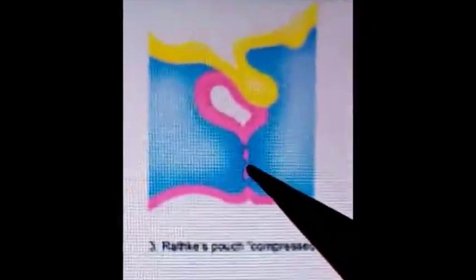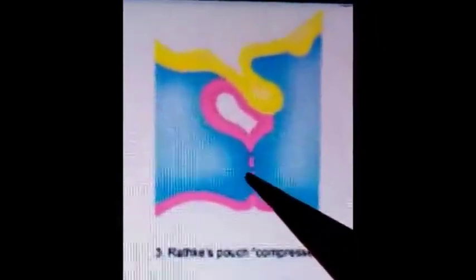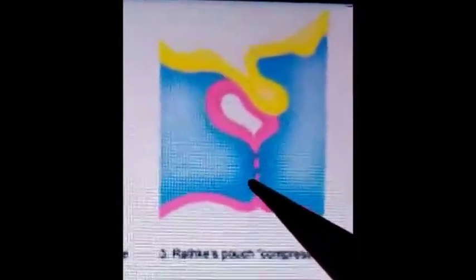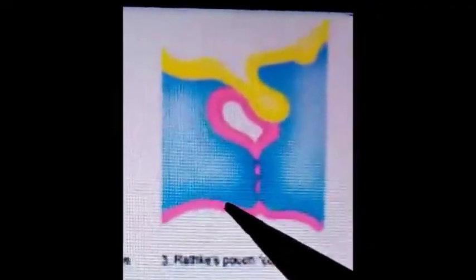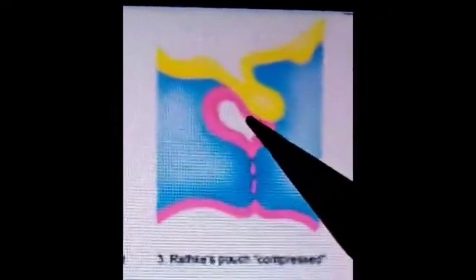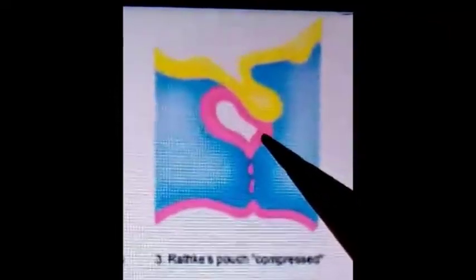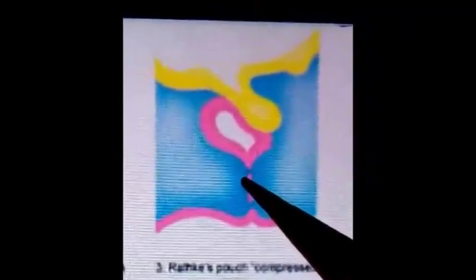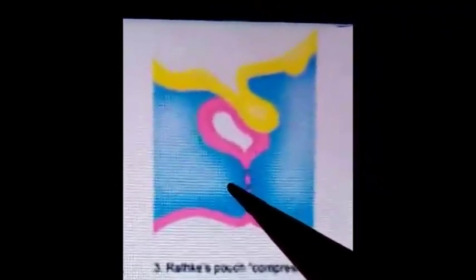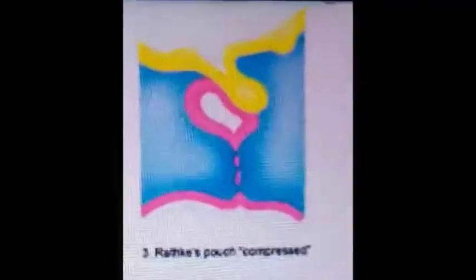The lower part or base of this Rathke's pouch gets constricted and separated from the oral epithelium. This pink colored structure is the oral epithelium. So this is separated from the oral epithelium. This event takes place at the age of 6 to 8 weeks of intrauterine life.